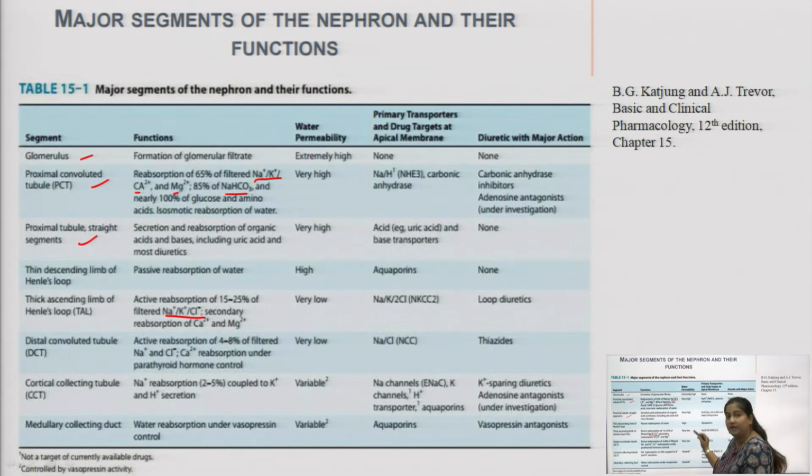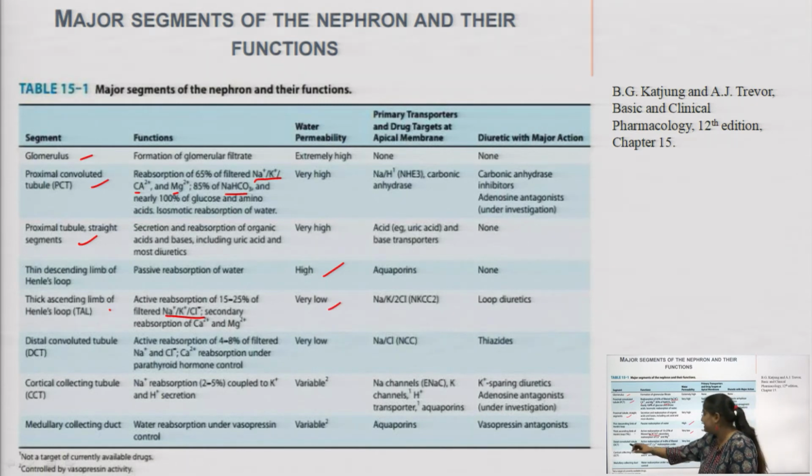The water permeability here is very low. Up to the thin descending limb of the loop of Henle the water permeability is continuously high, but in the thick ascending limb it is very low.